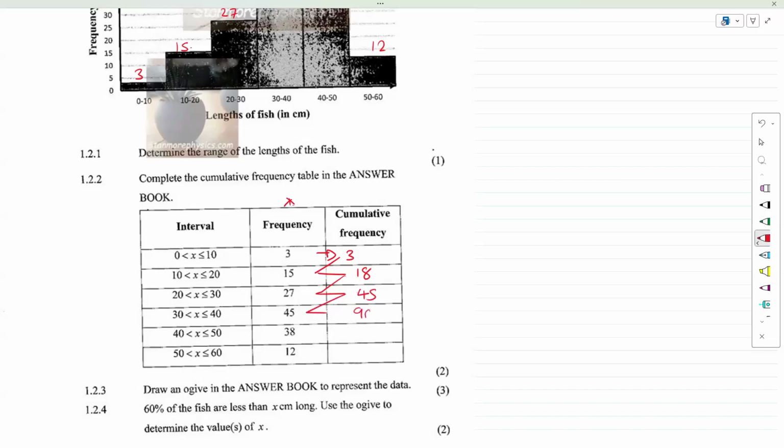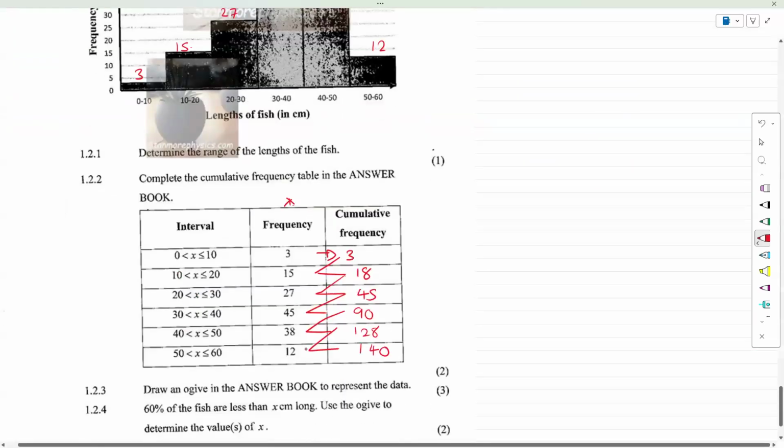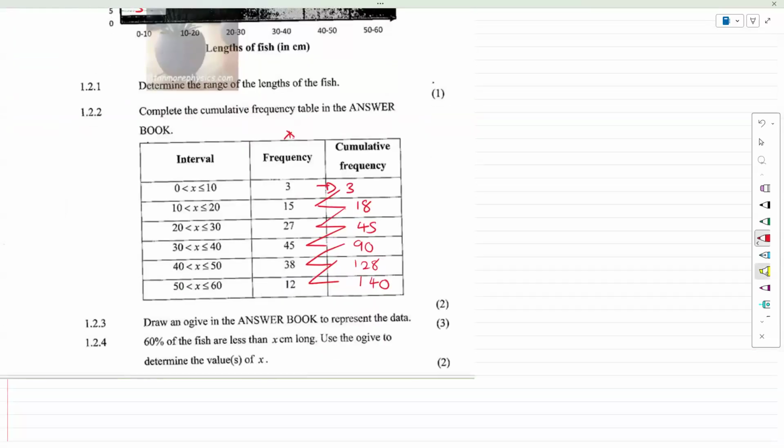45 plus 45 should be 90. 90 plus 38 should be 128. And 128 plus 12 should be 140. It makes sense. Please understand that this end of the cumulative frequency is technically the max. So this would be the max that we deal with, which is 140, and that's fine.